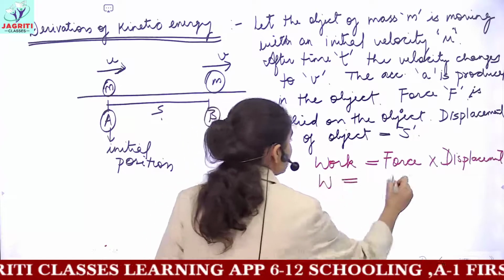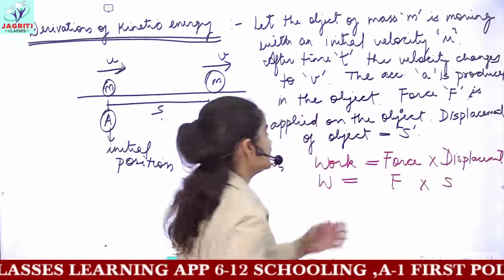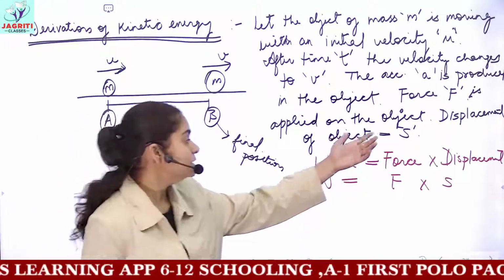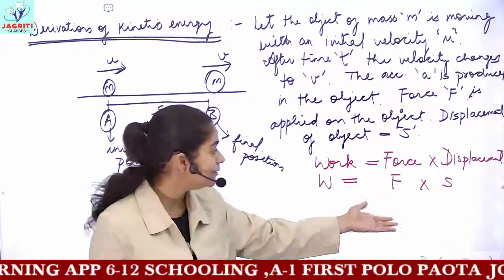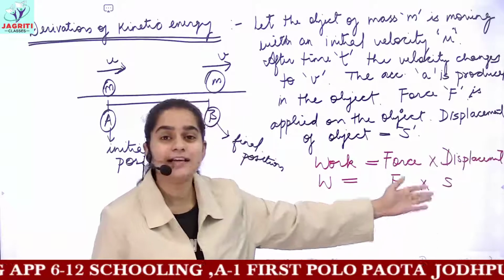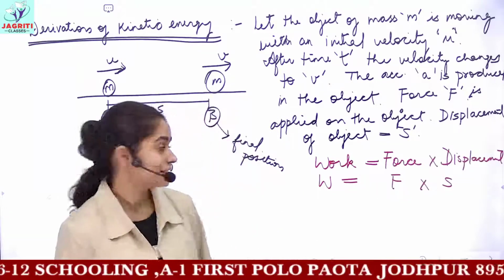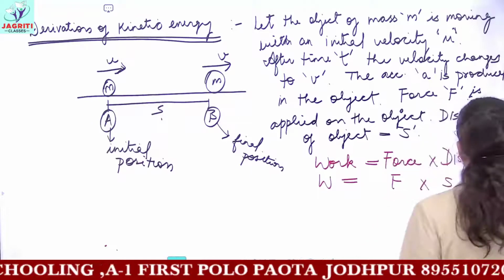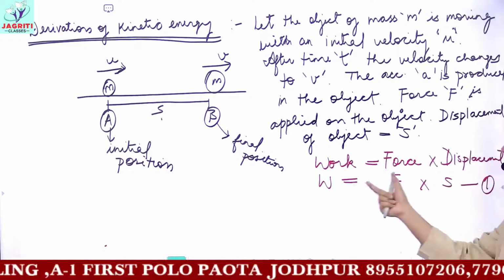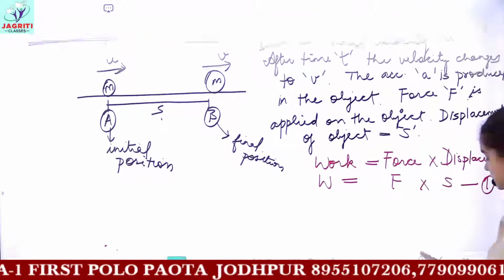Symbolically, the symbol of work is capital W, the symbol used for force is capital F, and displacement is denoted by small s. So this is your first equation, that is W is equal to F into s.